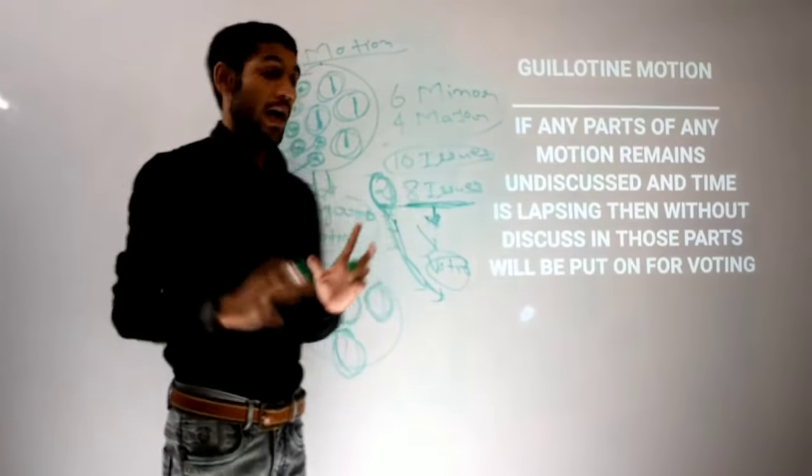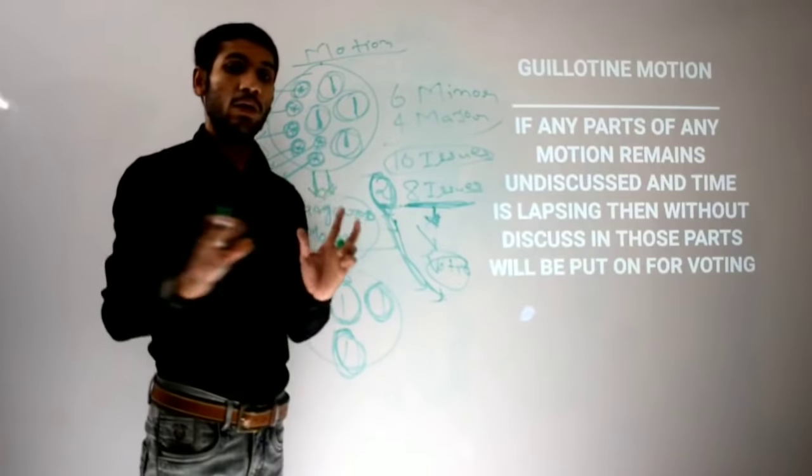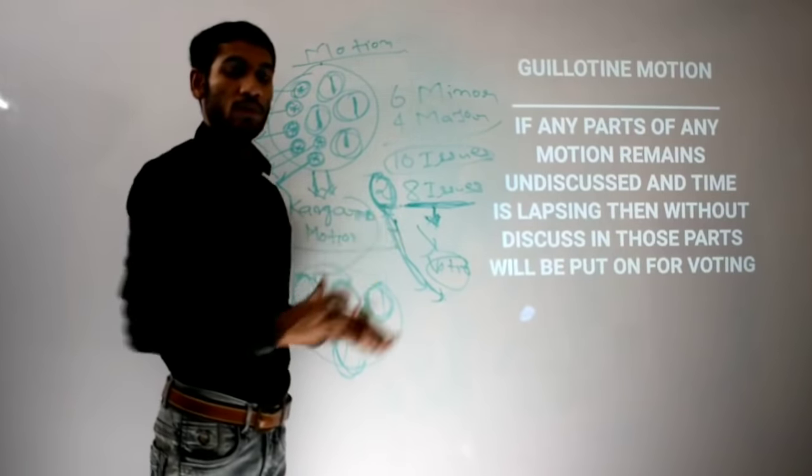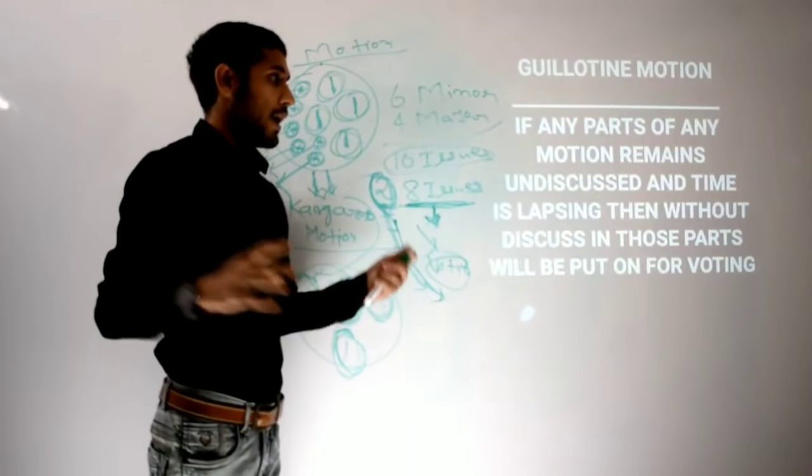I hope I am covering the whole thing in such a way that you can easily find the difference between the kangaroo closure motion and the guillotine closure motion. Okay, I hope so.